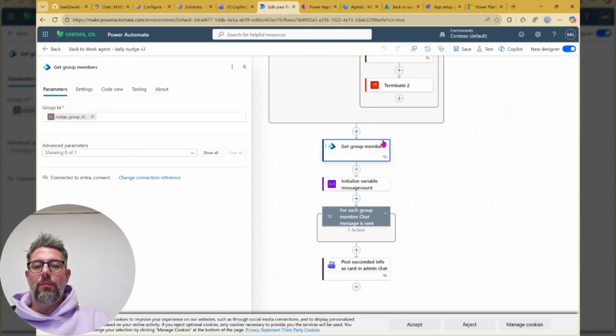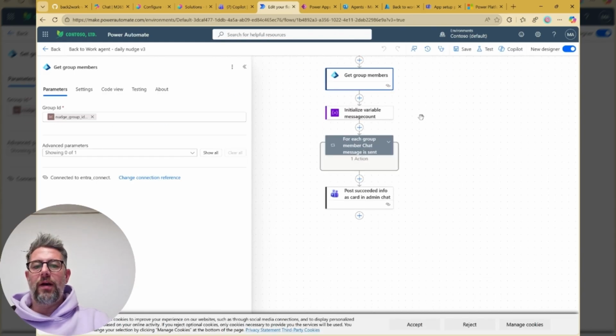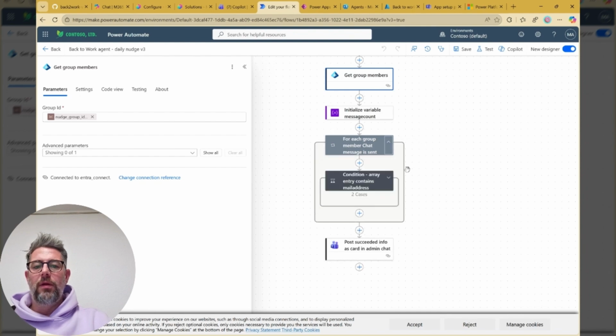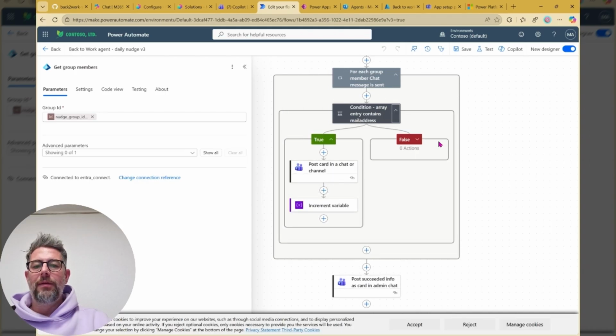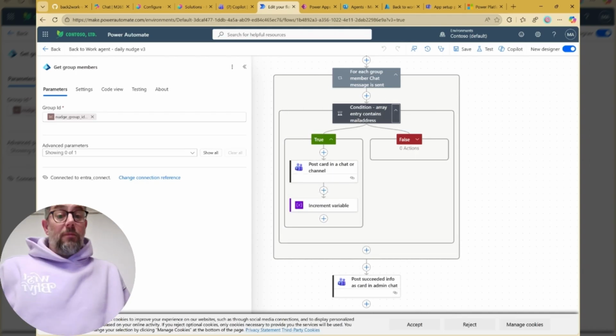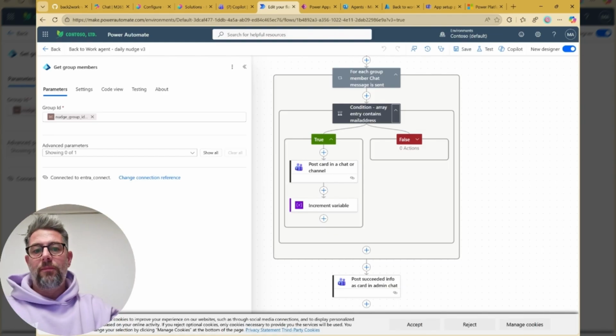Now it gets the group members from the group ID we defined. It initializes a variable because we want to know how many nudges we sent. If we by fault took a group which doesn't contain any members, it will check for that.